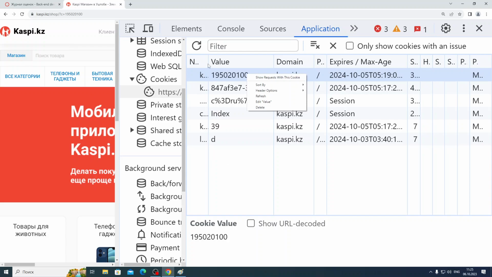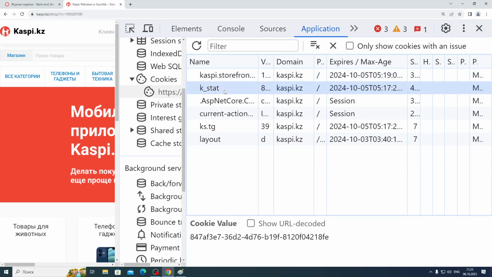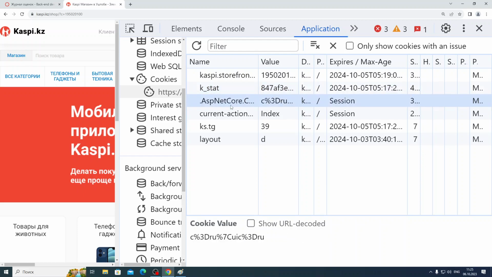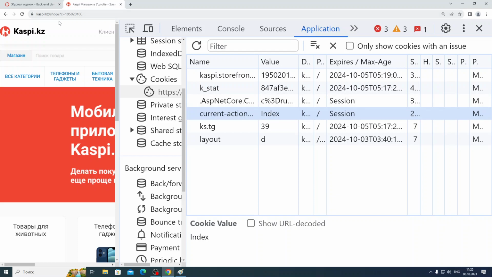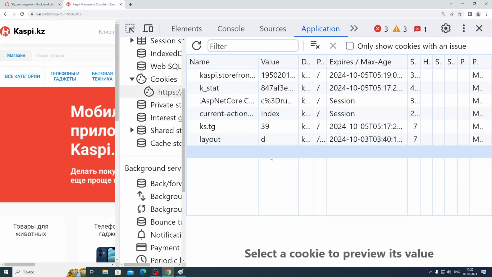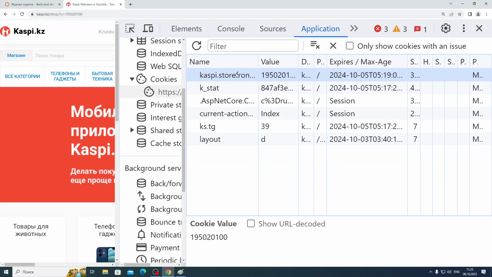So there are other cookies. I don't know what they are for. Let's see, guys. Key stat maybe for some statistics, some value here. I think these values are hashed now. Current action index means that I'm somewhere on the index page, maybe. Layout D, I don't know what layout D is. We don't have to know what it's about. I only wanted to show the city cookie.